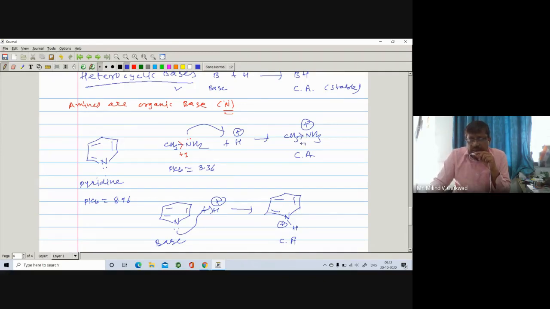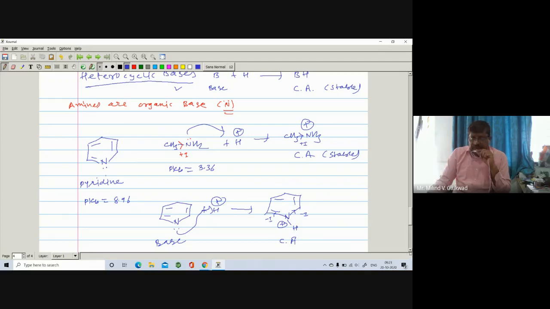So one gets destabilized, but here it gets stabilized and is more stable. That's why, if you compare these two, the alkylamines, methylamine and dimethylamine, are more basic than this one.